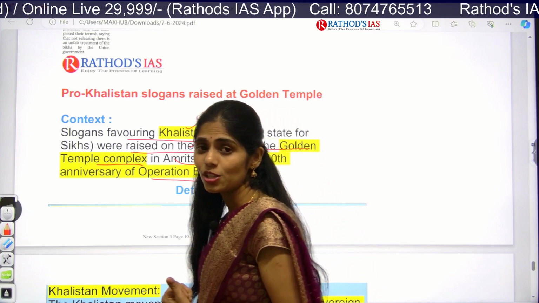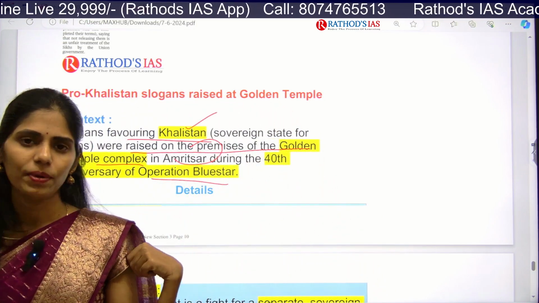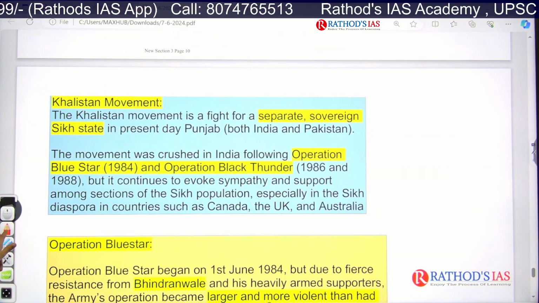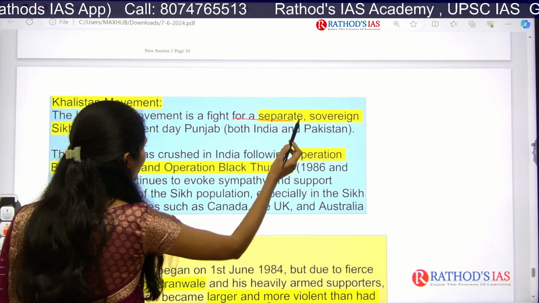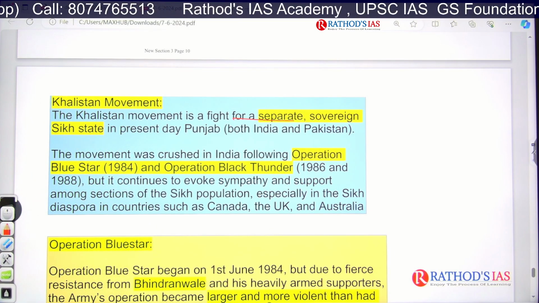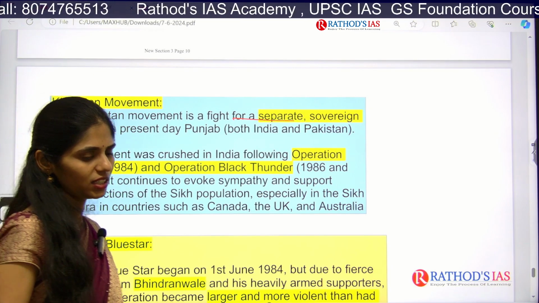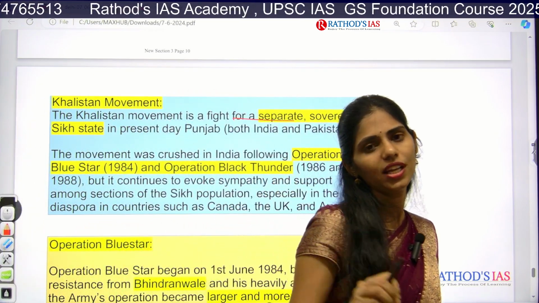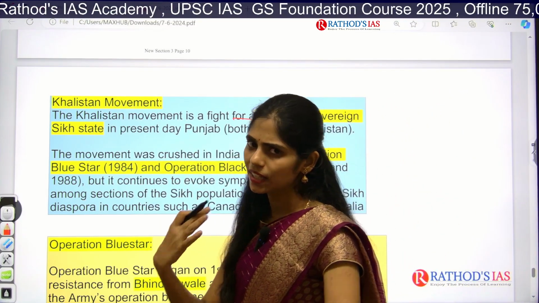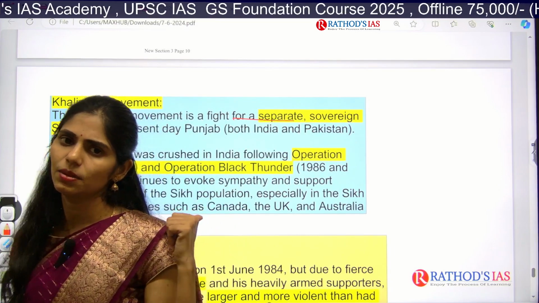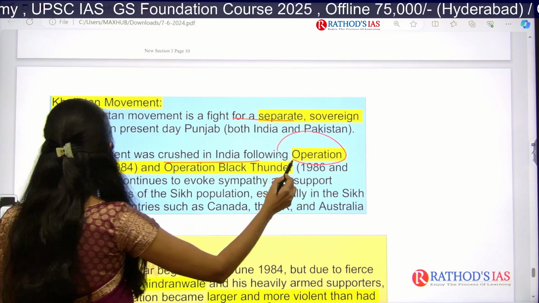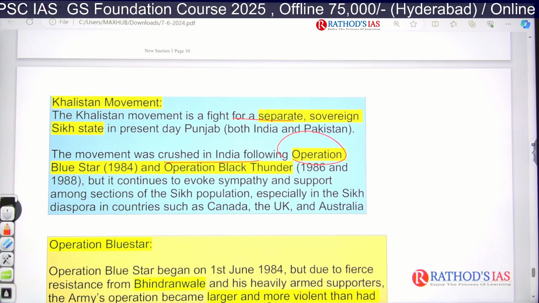So, what is Operation Blue Star? It is very, very important. So, what is this Khalistan movement about? The Khalistan movement is a fight for a separate sovereign Sikh state in present day Punjab. The Sikhs fought because they want their own Sikh state, which includes the areas inhabited by the Sikhs in both India and Pakistan, that is, the present Punjab region. This movement was crushed in India by Operation Blue Star under Indira Gandhi.